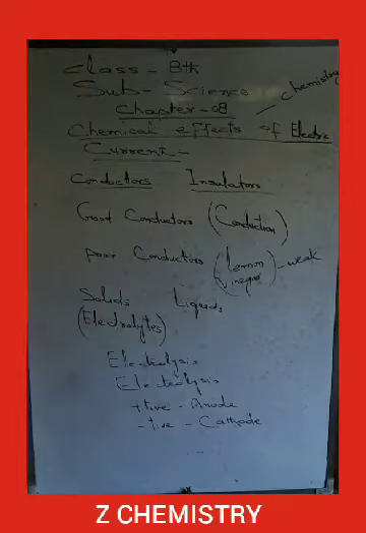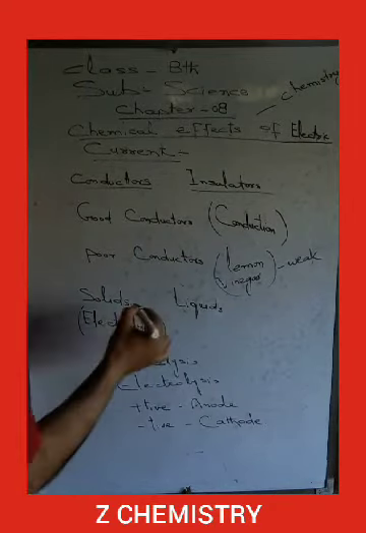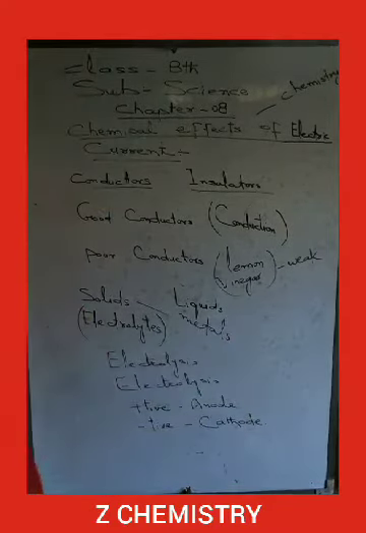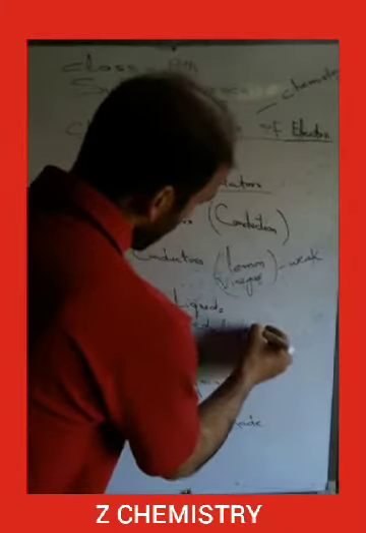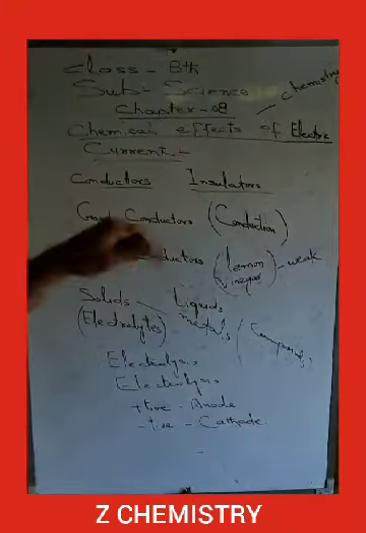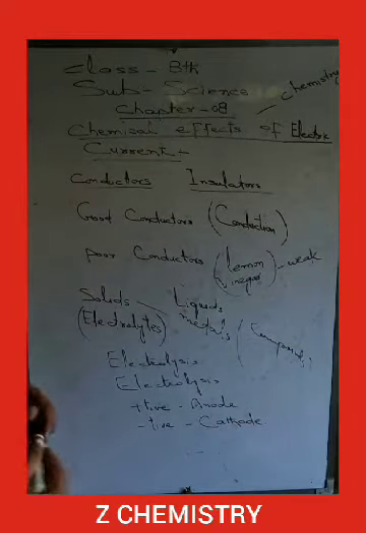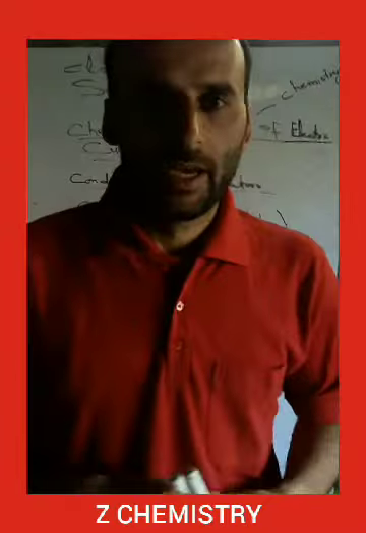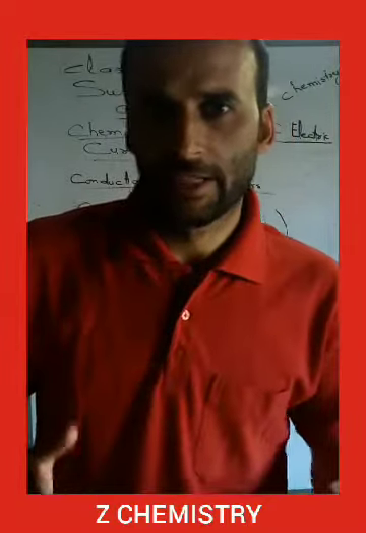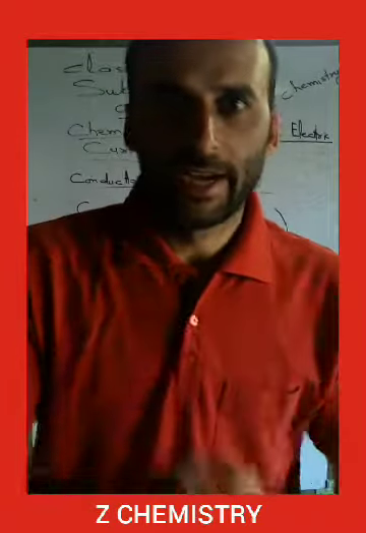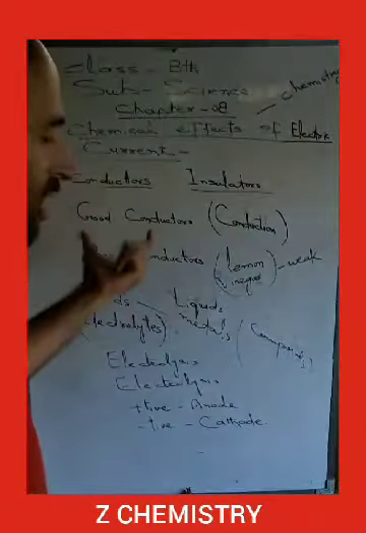Good conductors can be solids, like all metals or their salts, or we can say their compounds. They are considered good conductors because they allow the flow of current through them. Especially in metals, because of the presence of free electrons, these metals can allow the electric current to move from one side to another at a very fast extent. So they are good conductors.